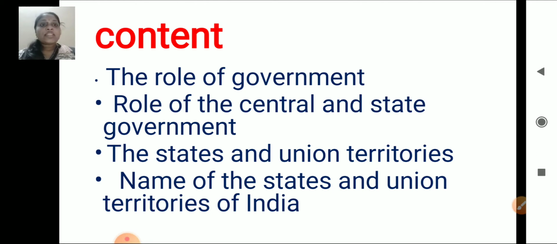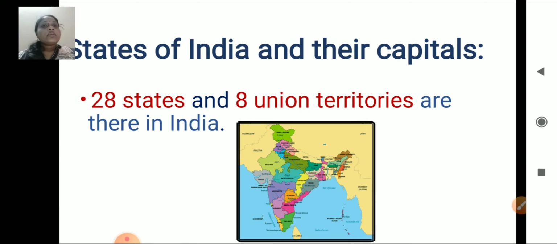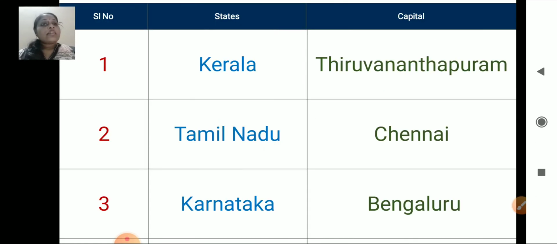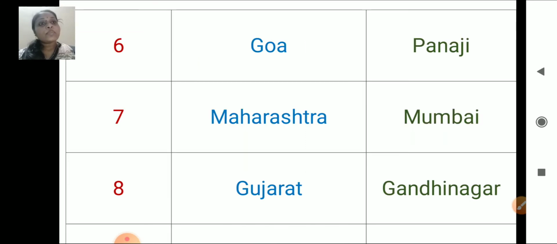Next we have studied the states and union territories and name of the states and union territories of our country. So we have 28 states and 8 union territories in our country India. I'll read the names of the states and their capitals once more. Kerala, Thiruvananthapuram, Tamil Nadu, Chennai, Karnataka, Bengaluru.